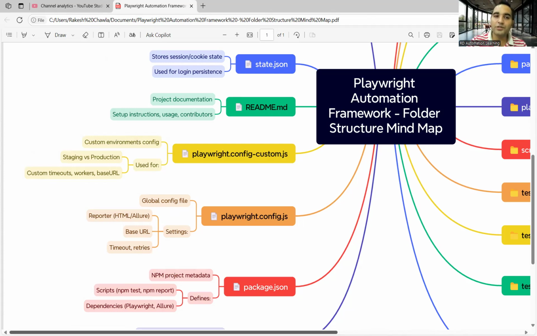He or she will make changes in this particular file, update the URL to maybe test or production or pre-production, whichever they want to use, and run the test. So you are not hard coding these parameters like URLs, username, password into your test. You are segregating these parameters into these files, and it is dynamic. Anyone can just update that file and it will trigger the test.